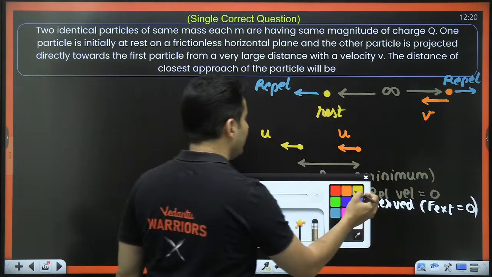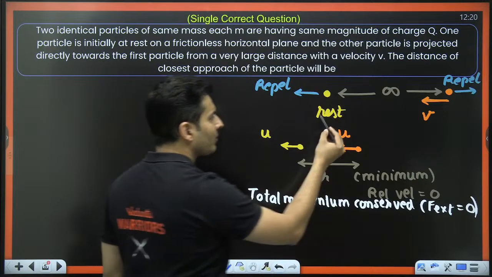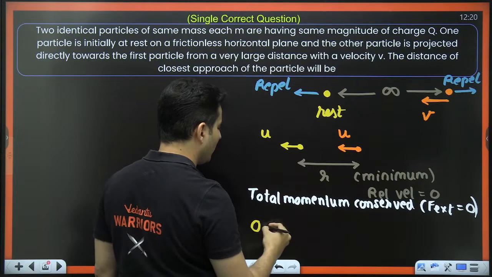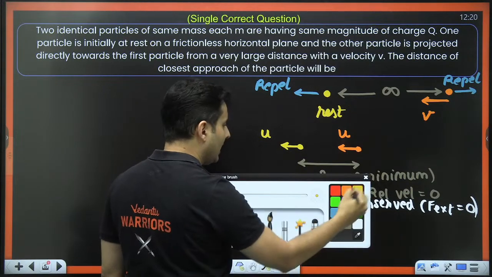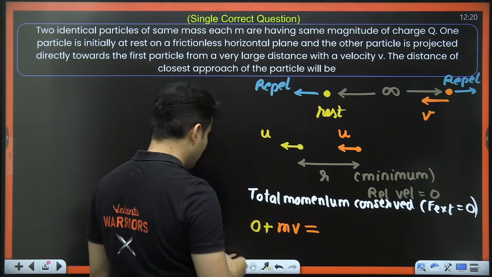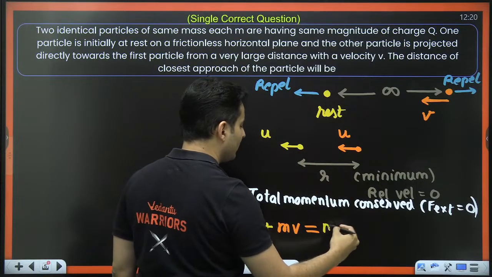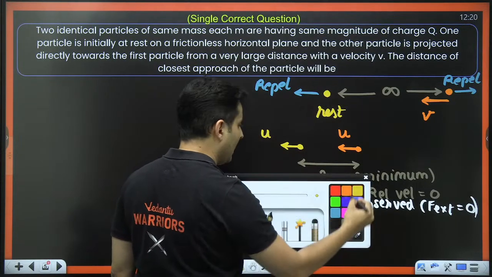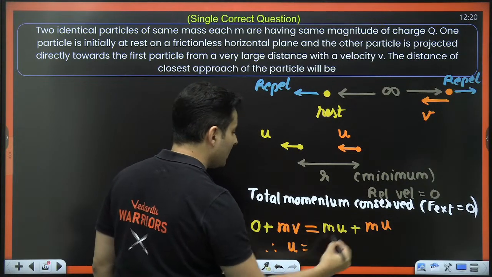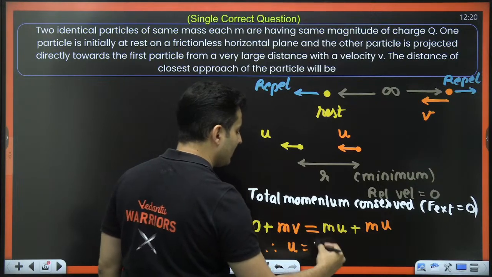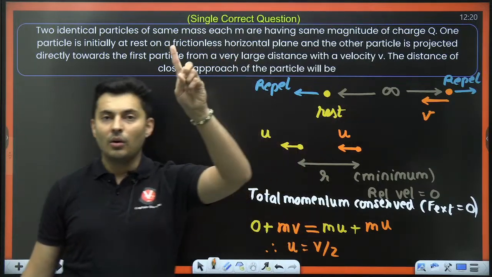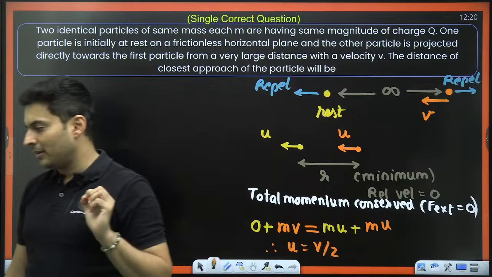So what is the initial momentum versus the final momentum? Initially, this guy has 0 momentum. That guy has a momentum of m into v. What about the case later on? This guy has a momentum m into u, whereas the other guy has momentum of m into u again. So what will your u be? mu plus mu is 2mu. m cancels. It will be nothing but v divided by 2. So the new velocity is half the original velocity of the first particle.